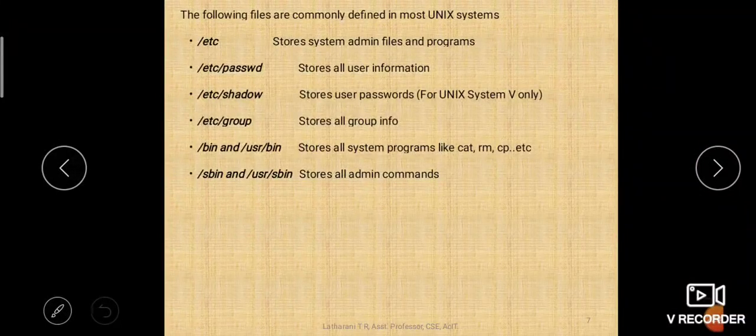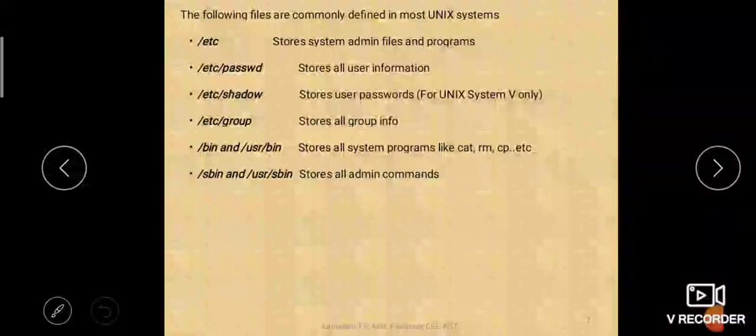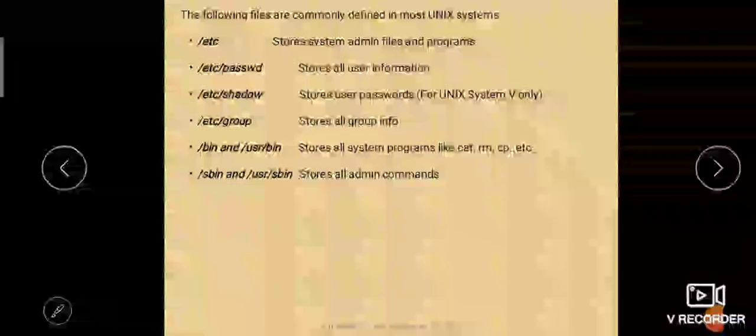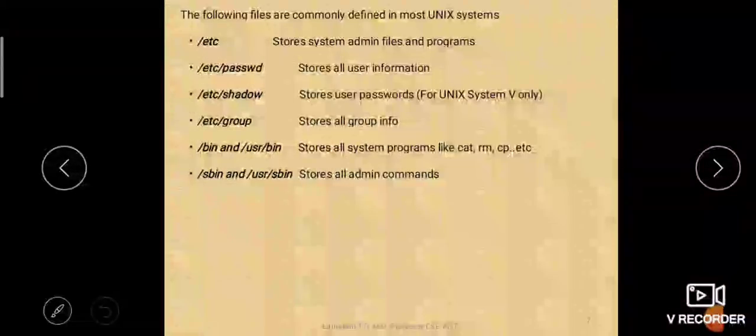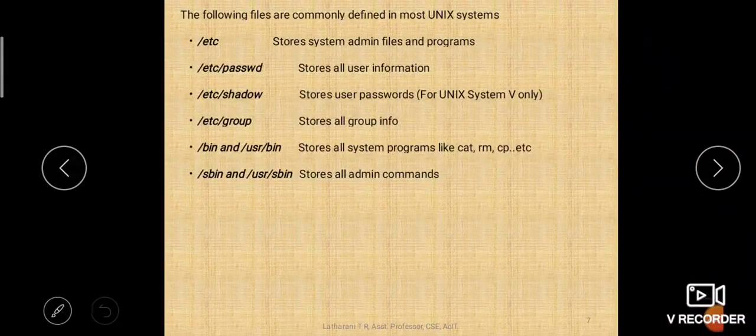Then /sbin and /usr/sbin, do you remember? We have studied this /sbin and /usr/sbin. So these are the directories where admin commands are found. See, admin is a privileged user, right? Admin is a privileged user because admin has to create users, remove users, give permissions, look into the event logs.